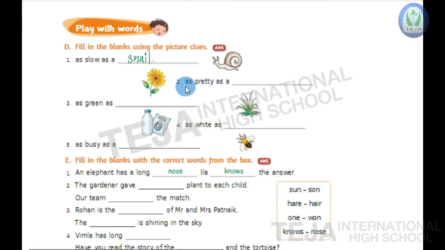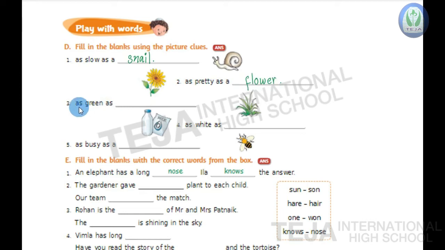Here, second one, children, as pretty as a dash. So what is this, children? What is the picture? It's flower. So as pretty as a flower. Write flower in the blank. F-L-O-W-E-R, flower. As pretty as a flower.